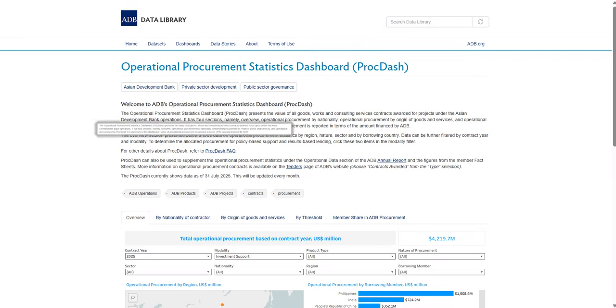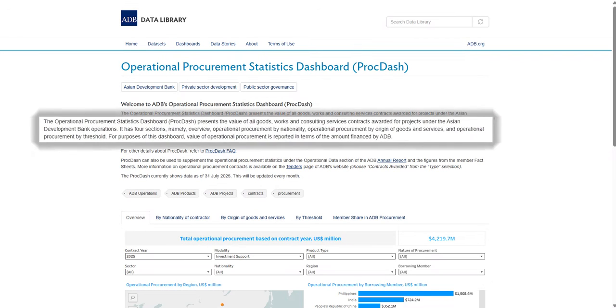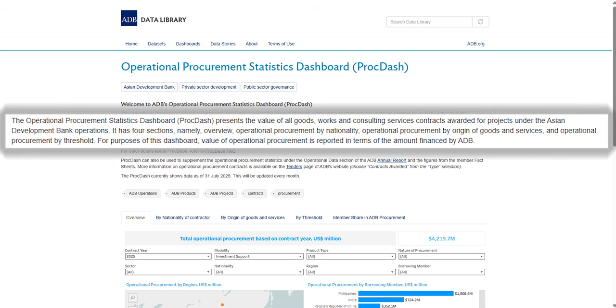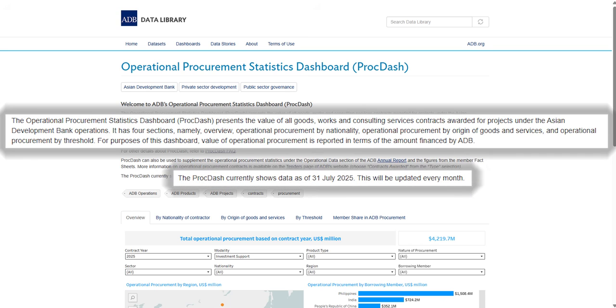ProcDash presents the value of all goods, works, and consulting services contracts for projects under the Asian Development Bank operations. This means that ProcDash does not cover institutional procurement for ADB's daily operations. For purposes of this dashboard, the value of operational procurement is reported in terms of the amount financed by ADB in US dollars. ProcDash is updated on a monthly basis and right now, it is showing the end of July 2025 snapshot.